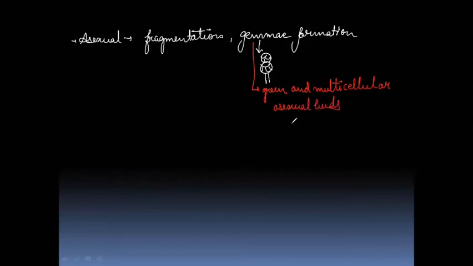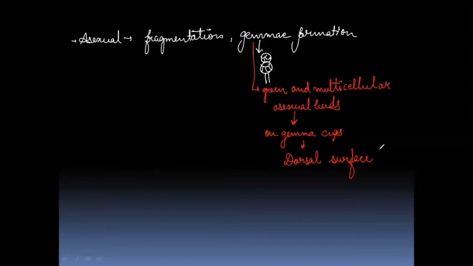Clear? Now these asexual buds are formed on gemma cups. These gemma cups are present on the dorsal surface of the thallus. Means upper surface, when the thallus is present on the soil.